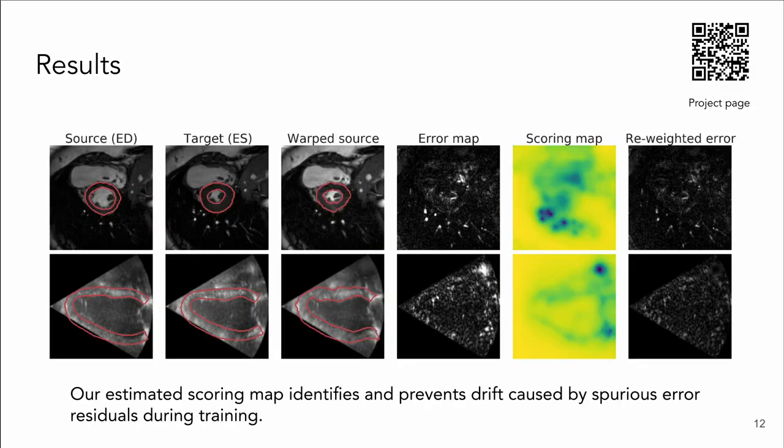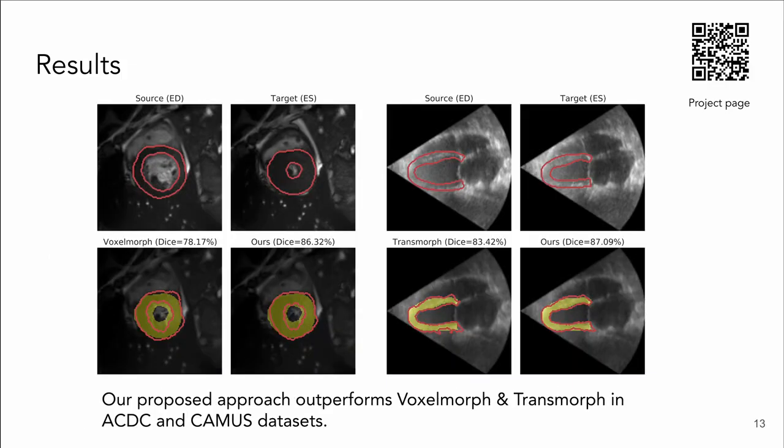Here is a qualitative visualization of our proposed approach on the ACDC and CAMUS validation sets. The third column exhibits successful matching, but the error residuals in the fourth column still reveal residuals. Our predicted scoring map in the fifth column identifies and prevents the drift of the displacement estimator, as demonstrated by the weighted error in the last column. Our proposed approach, based on VoxelMorph and TransMorph, outperforms the baselines on the ACDC and CAMUS datasets. More results can be found in our paper.